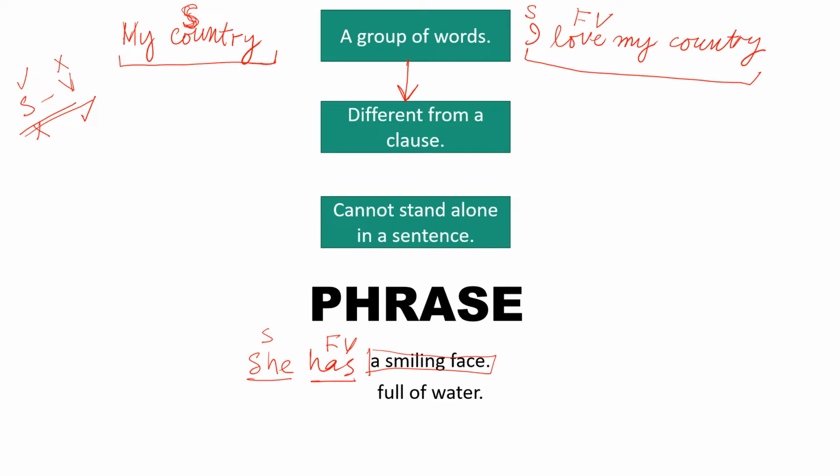I can say, fetch me a glass full of water. Now it makes some sense. So fetch me a glass full of water is an example of an independent clause, while if I just talk about full of water, it is not a clause, it is just a phrase, right? Okay ji, now we will talk about a noun phrase.